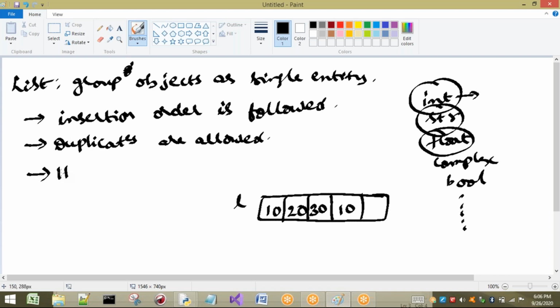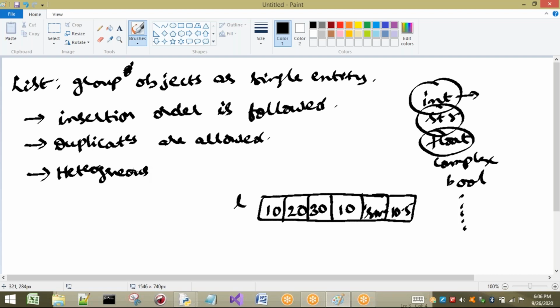Next point is that heterogeneous objects are allowed. Here all the data types are the same, so we can call it homogeneous. Heterogeneous means different types. Here this is int type, this is string type. If you want to insert any other type like float type, we can also insert it, because heterogeneous types of elements can be stored.